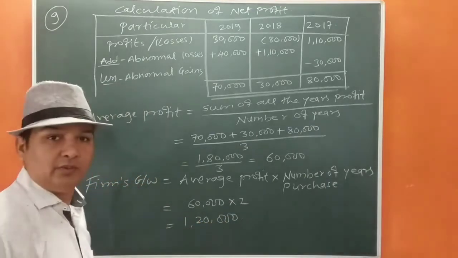Now we move to the next question. Question number 10. Bhaskar and Pillai are partners sharing profit and losses in the ratio of 3:2. They admitted Kanika into partnership for 1/4 share of profit. Kanika brings in her share of goodwill in cash. Goodwill for this purpose is to be calculated at 2 years purchase of the average normal profit of past 3 years. Profit of the last 3 years ended 31st March were 2017 profit 50,000 including profit on sale of asset.